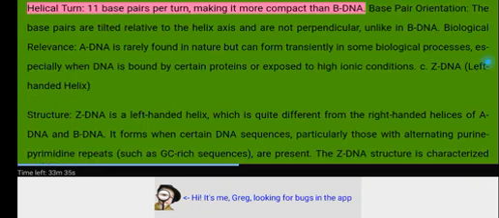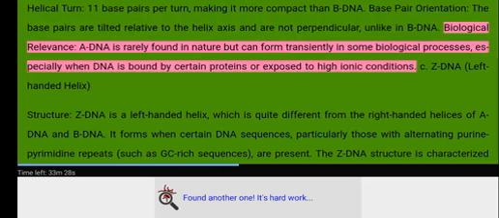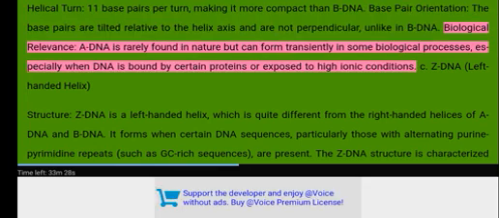Characteristics: Helical turn, 11 base pairs per turn, making it more compact than B-DNA. Base pair orientation: The base pairs are tilted relative to the helix axis and are not perpendicular, unlike in B-DNA. Biological relevance: A-DNA is rarely found in nature but can form transiently in some biological processes, especially when DNA is bound by certain proteins or exposed to high ionic conditions.